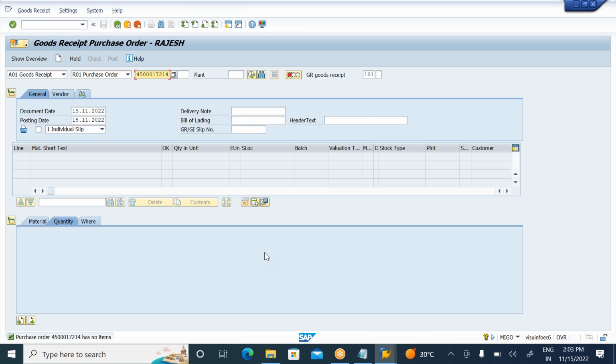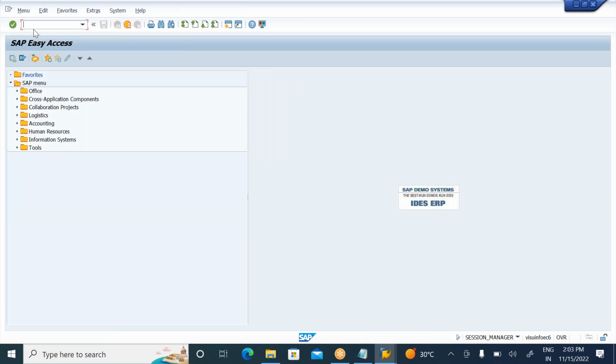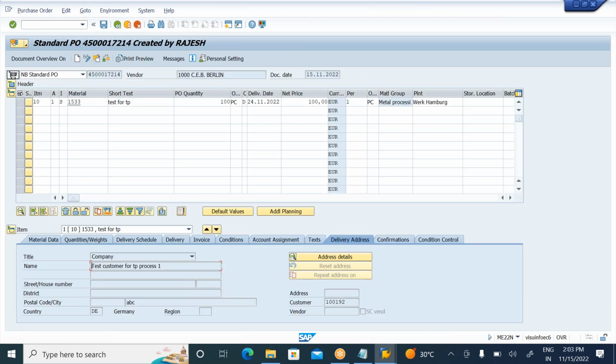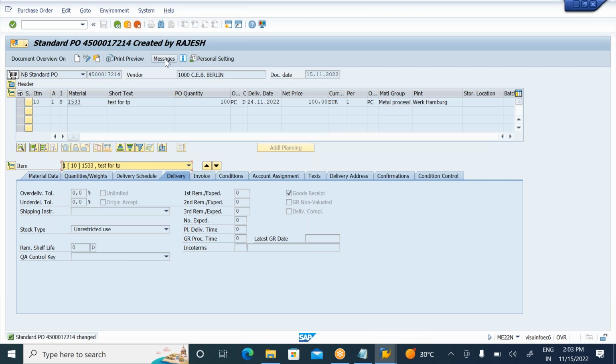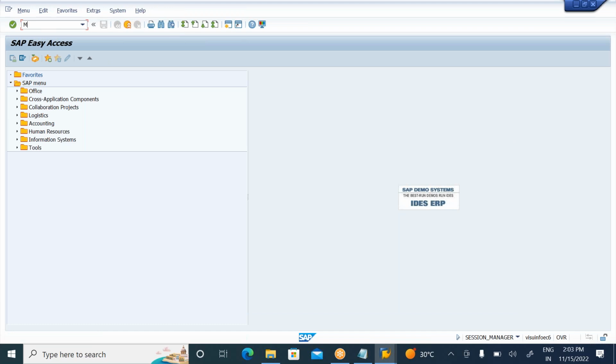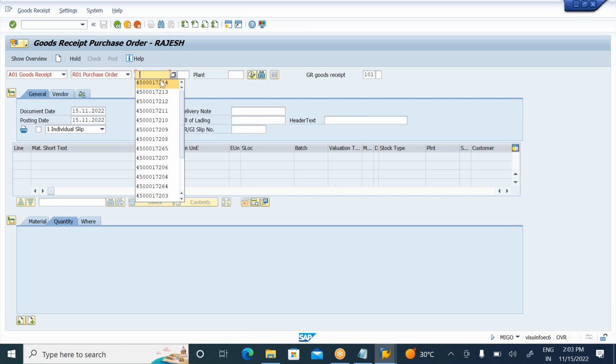If the company requires it for record purposes, go to ME22, the change mode of the PO. In the delivery tab, you need to enable the goods receipt. Now you are able to perform the goods receipt for record purposes only. A logical goods receipt is not a physical goods receipt. Even if you enter it, the stock will not be updated. It will show GR account assignment. Go to MIGO, now you can perform the goods receipt. Enter the goods receipt number.